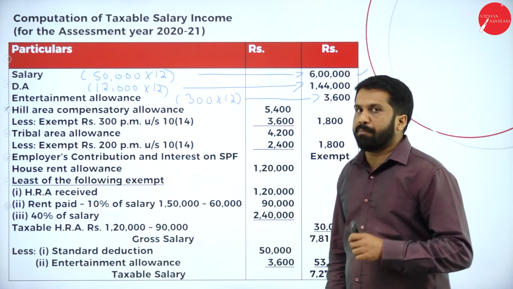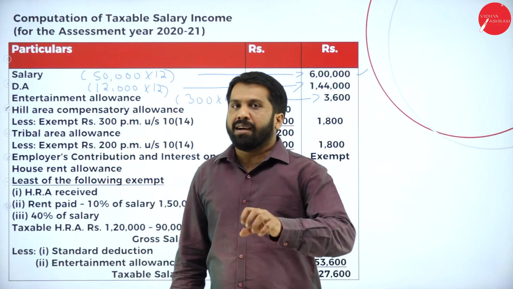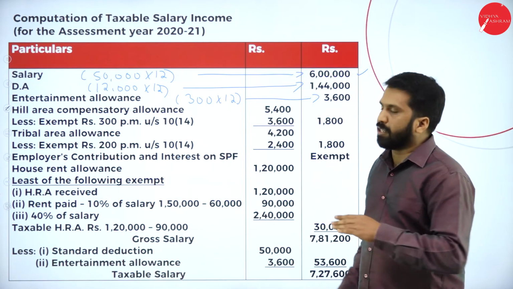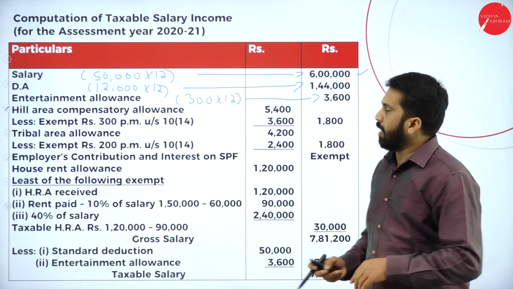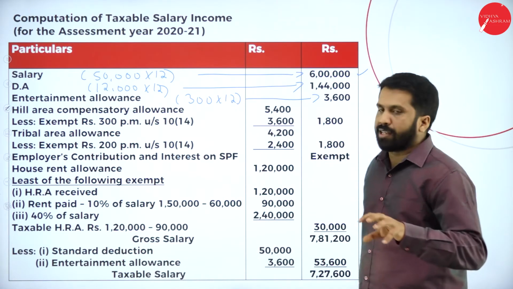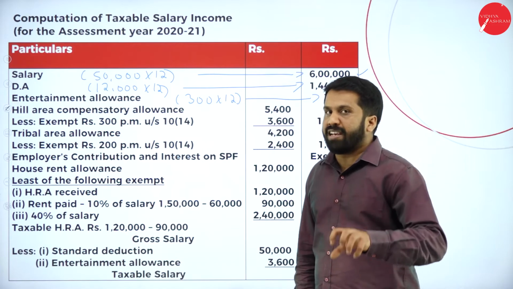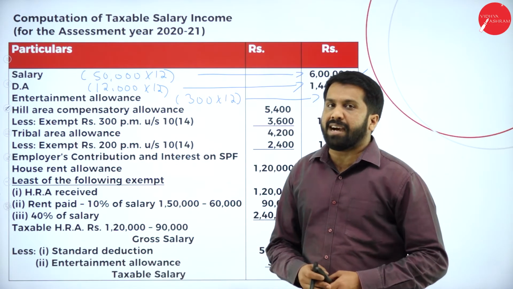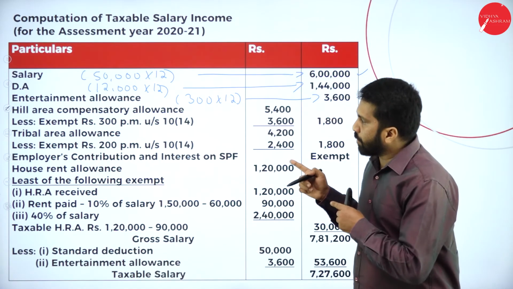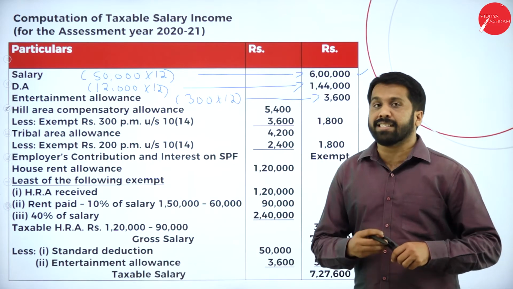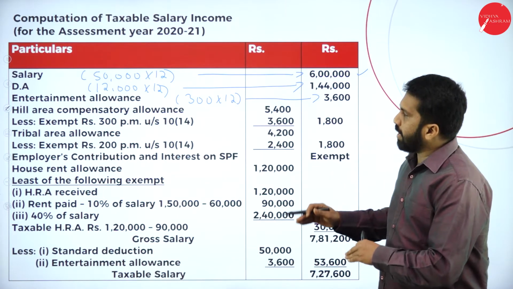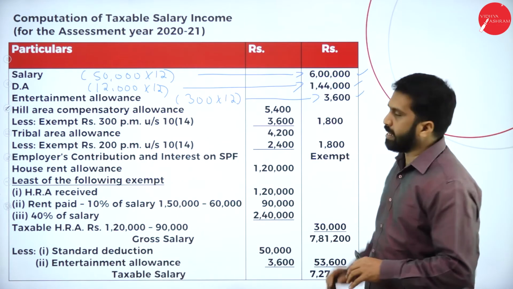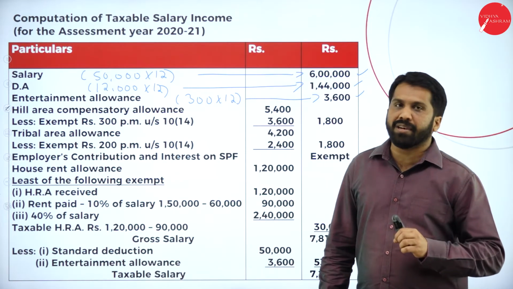If he is a government employee, the actual he paid, or 20% of his salary, nothing but 1/5 of the salary, or the actual 5,000. Whichever is less, he can claim as deduction. So he is a government employee, so he has that exemption. Later we'll come back to that, but here you have to mention whatever he has taken as entertainment allowance.